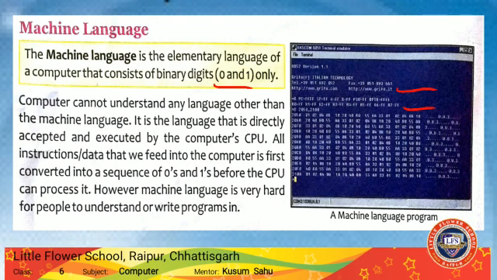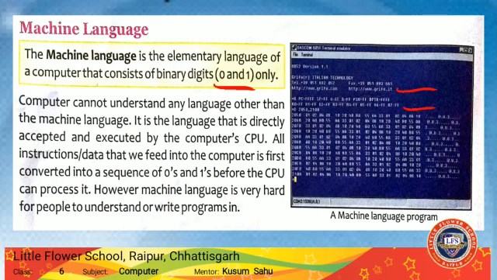Computer cannot understand any language other than machine language. It only understands machine language, in the form of 0 and 1.